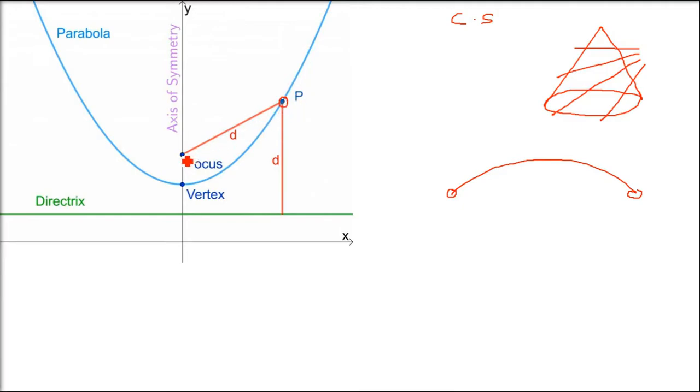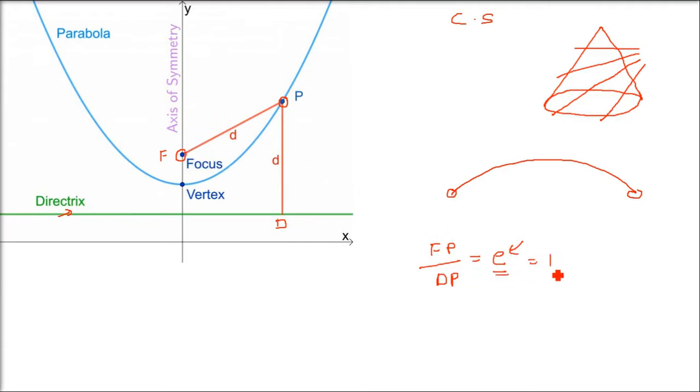If you take any point on the parabola, its distance from a fixed point, which is the focus, and its distance from a fixed line, which we call the directrix, will always have a fixed ratio. So if FP is the distance of this point from the focus, and PD is the distance of point P from the line, for every conic section the ratio will always be a constant, and this constant is known as eccentricity.